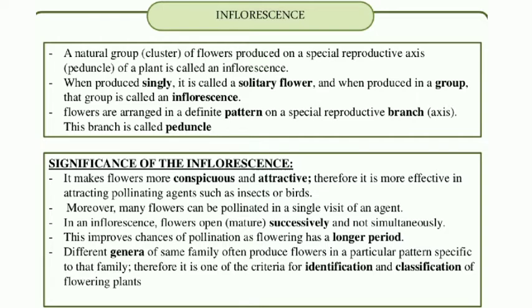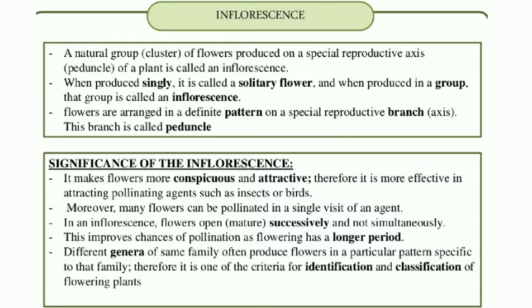And in an inflorescence, flowers open successively and not simultaneously, means flowers open one after the other, not all together. If the inflorescence has 10 flowers, 5 flowers may be pollinated and matured at some time, and the remaining flowers will mature at some other time, successively one after the other.